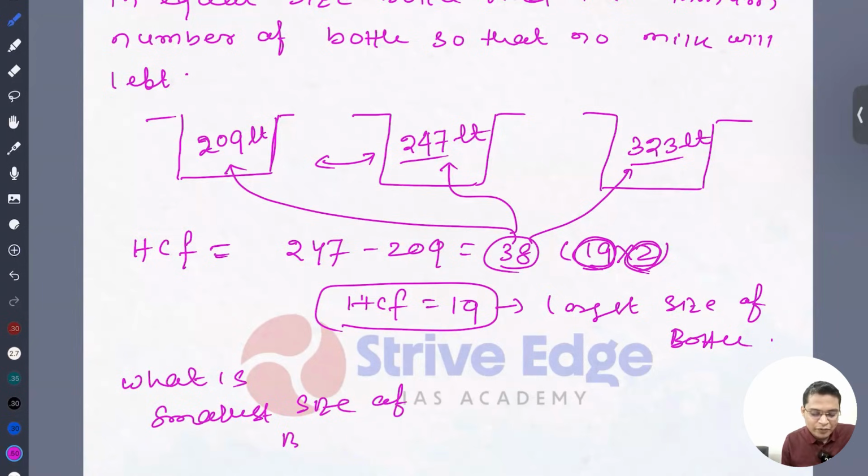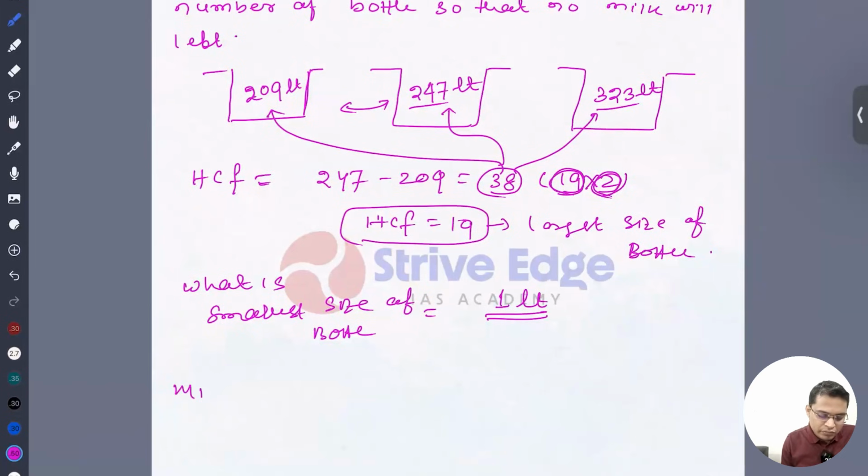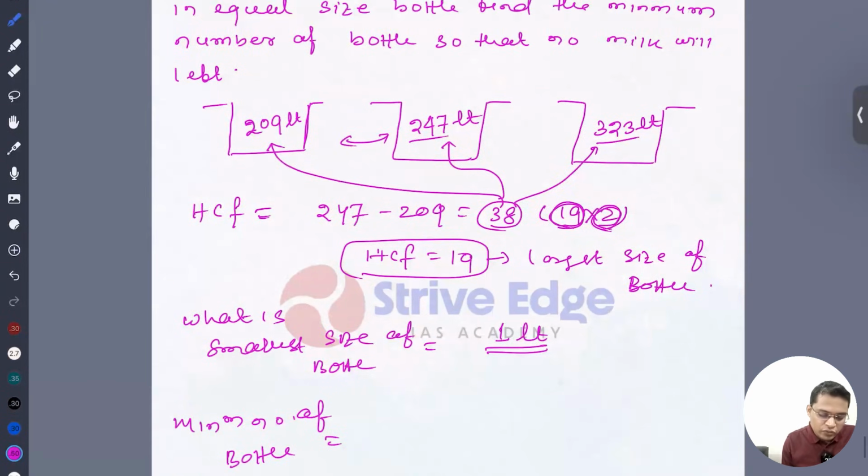Obviously, the smallest size of bottle is 1 liter. If it is asking for the minimum number of bottles, in this case what will we do? We divide each quantity by the maximum value.